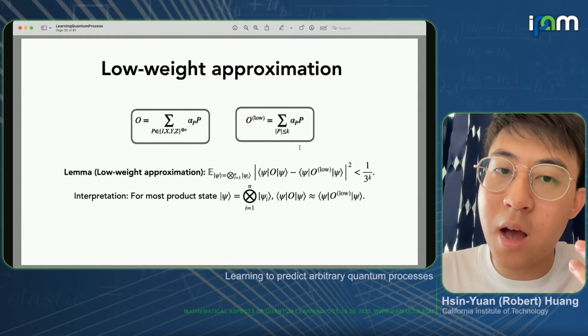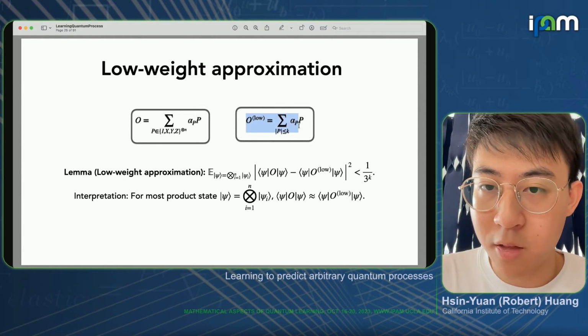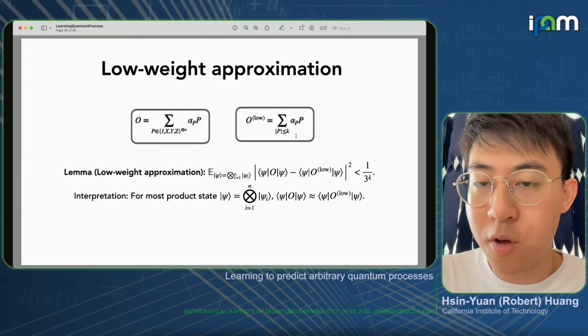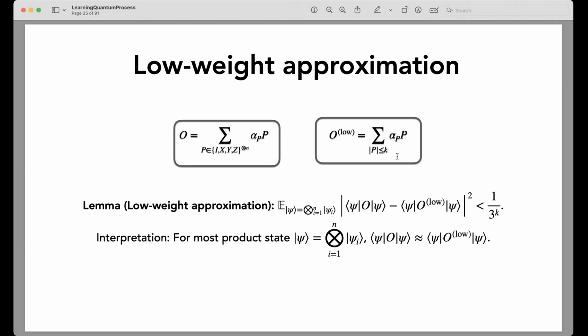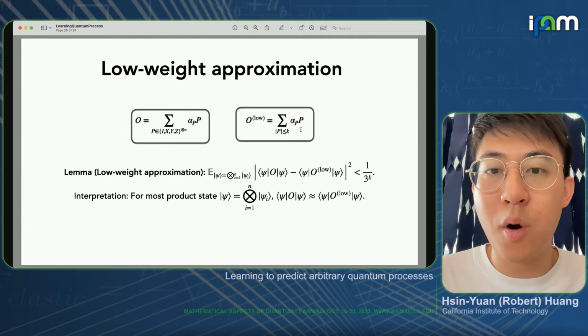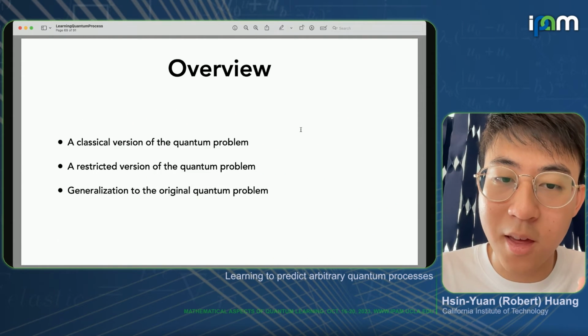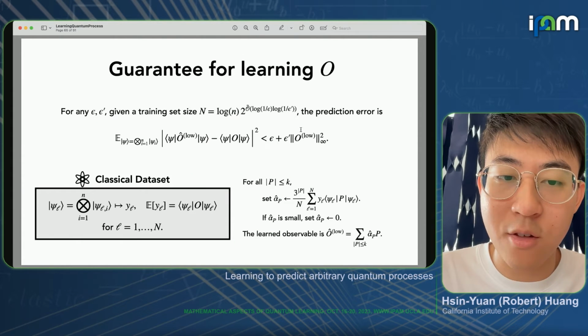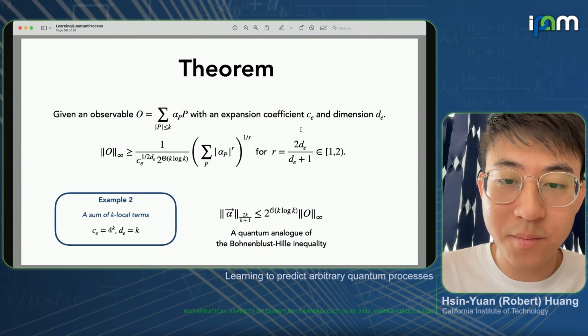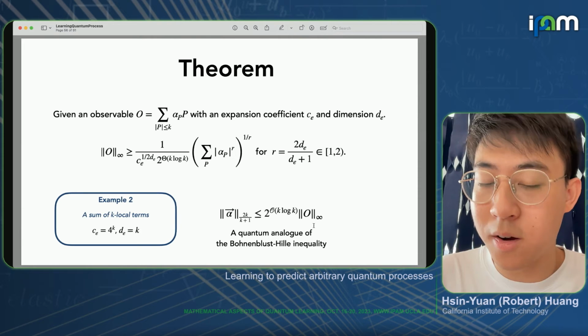And all we need to focus on is to learn this low weight approximation. And note that this is an observable that only contains essentially k local terms. So such an observable will satisfy this inequality that's shown here.